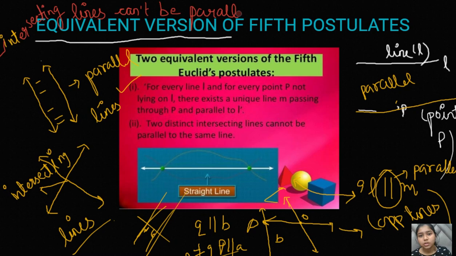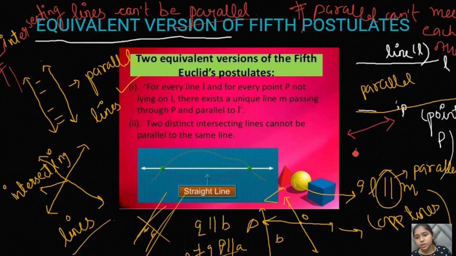And parallel lines can't meet each other. They can't intersect each other. You just have to note down these two points, that intersecting and parallel lines are just opposites. Parallel lines are the mirror image of each other, and intersecting lines are basically crossing lines. So they can't be parallel to each other, and parallel lines can't be intersecting. This is what is meant by the equivalent version of the fifth postulate.